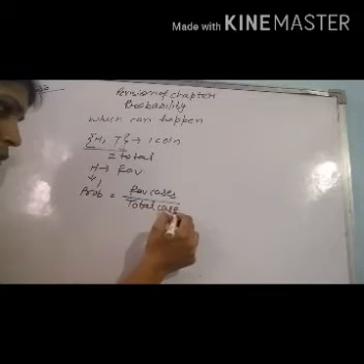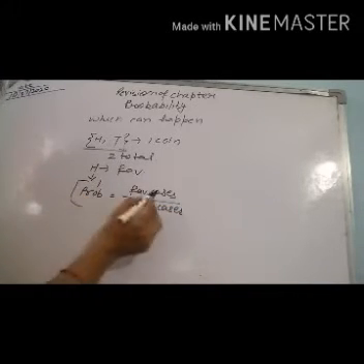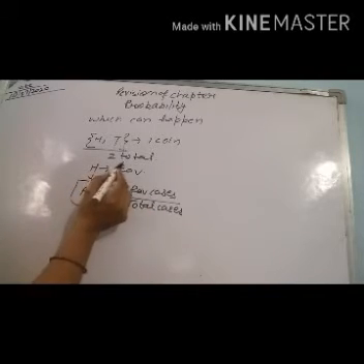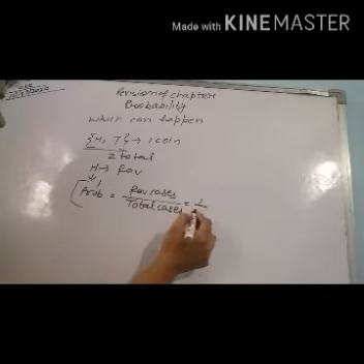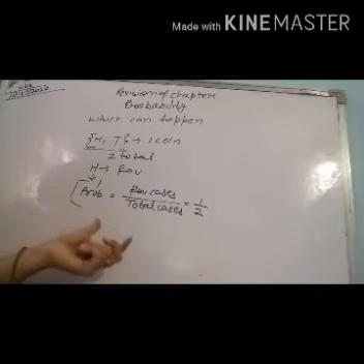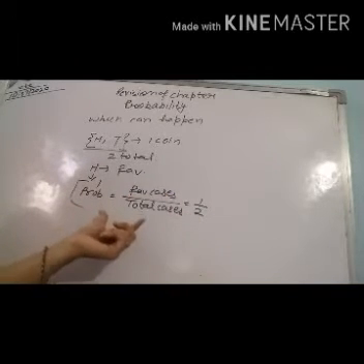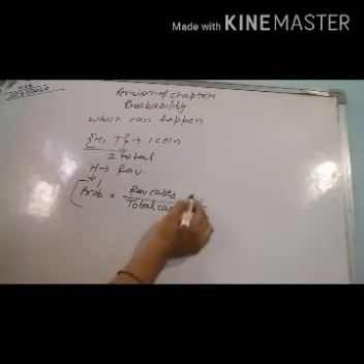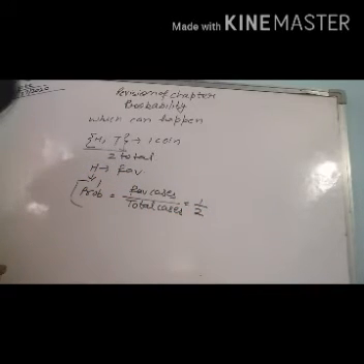So what is the formula for probability? Favorable cases divided by total cases. How many favorable cases do we have? 1, and the total cases are 2. So what will be the probability in the case of a single coin if we want head to appear? In that case the probability is 1 by 2.